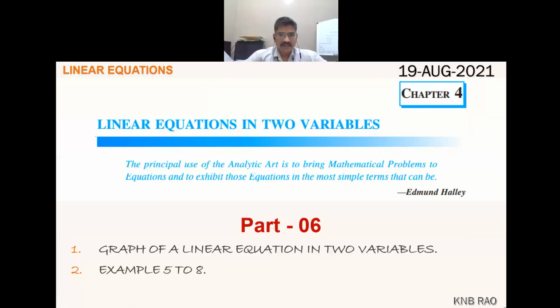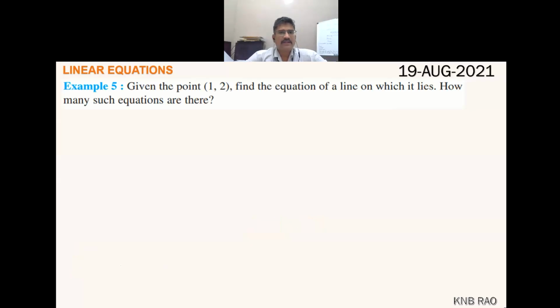Yeah, we are starting with example number 5, graph of a linear equation in two variables. Given the point (1, 2), find the equation of a line on which it lies. How many such equations are there? I hope the question is clear. The point (1, 2) you have to locate, and how many equations can have this (1, 2) as the solution.